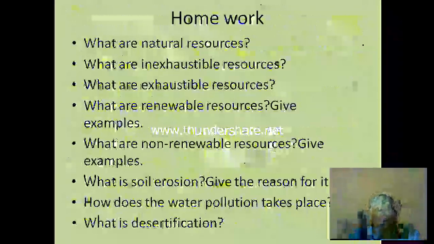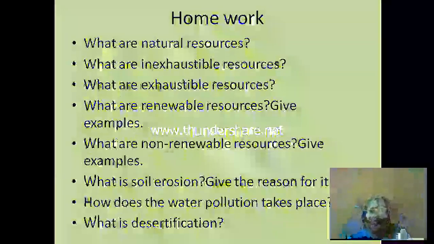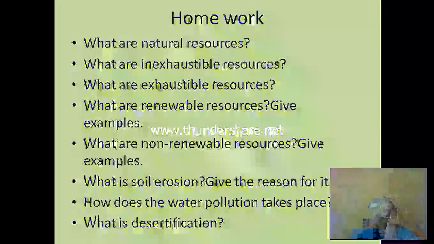Lastly, the homework. Before going to the homework, let's recall what we have learned today. We learned how natural resources are divided, and then we came to the non-living resources. First was water. We came to know how much water we have on earth, how much surface water and fresh water we are using, and how we should use it.